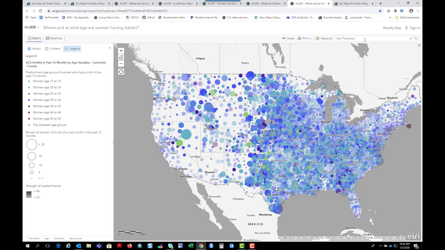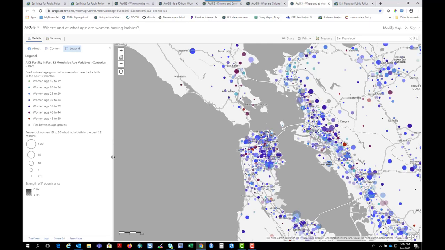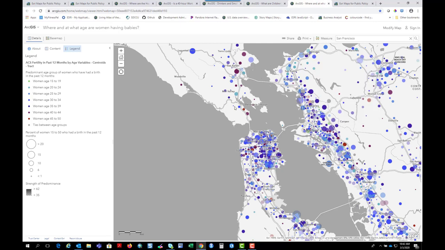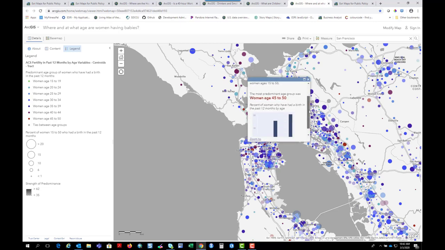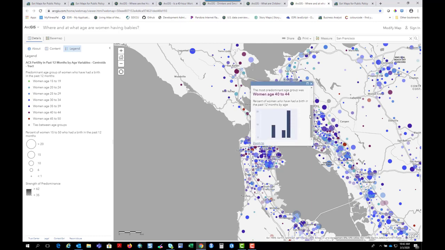When we zoom into a city, in this case San Francisco, we see a lot more purple and even red. The purple is 35 to 39, and red is 45 to 50. So that's interesting. I think I missed the 40 to 44.